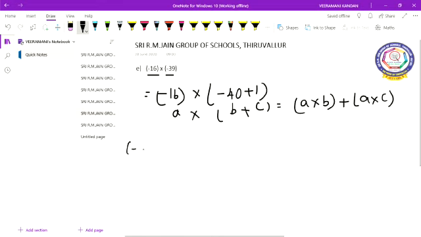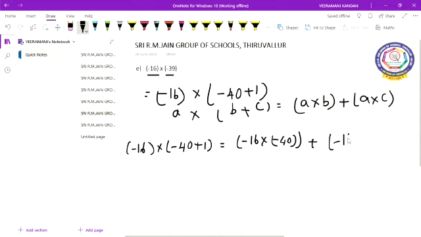Minus 16 into (minus 40 plus 1) equals minus 16 into minus 40 plus minus 16 into 1.